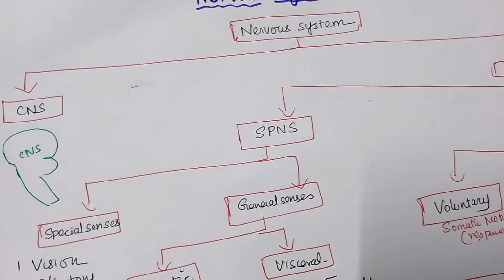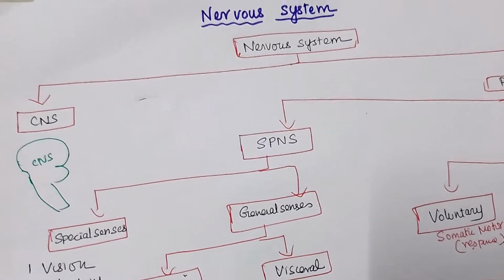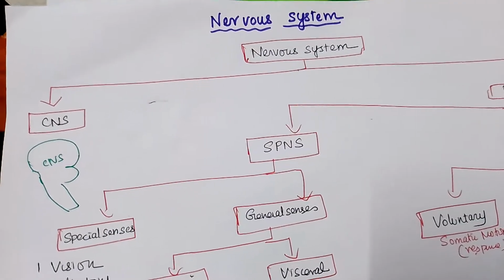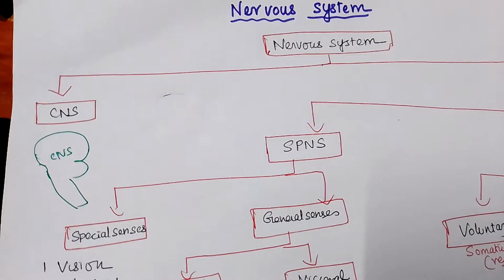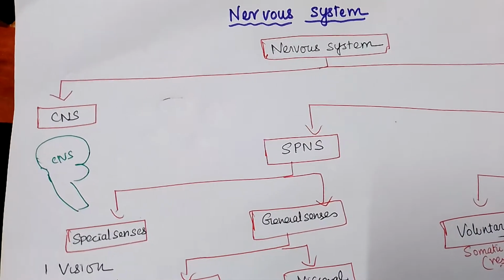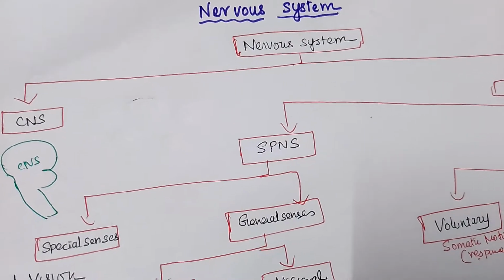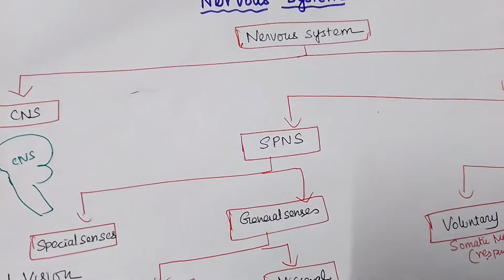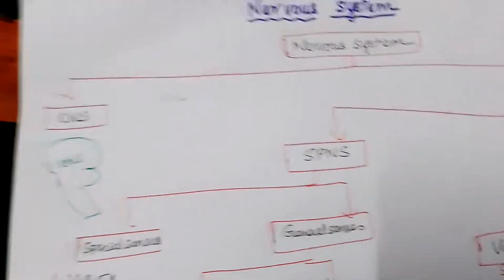According to their structure, neurons may be multipolar, bipolar or unipolar. Multipolar neurons you can see especially in the brain and the spinal cord. Bipolar neurons are in the retina, inner ear and olfaction. And unipolar neurons you can see in the peripheral nervous system. So this is the central nervous system.